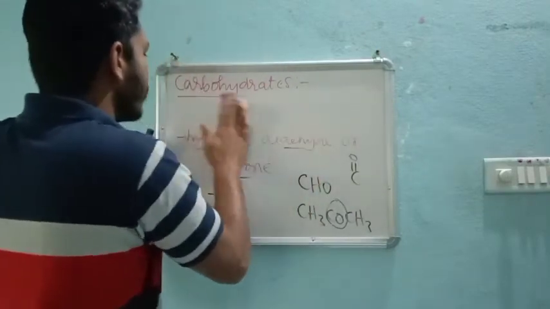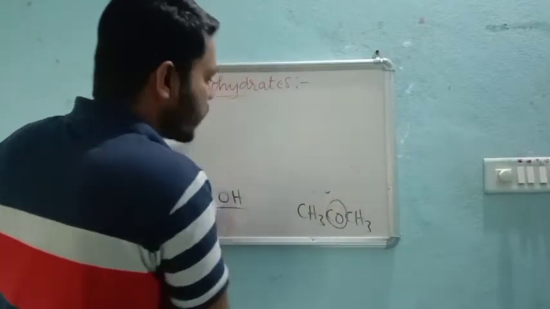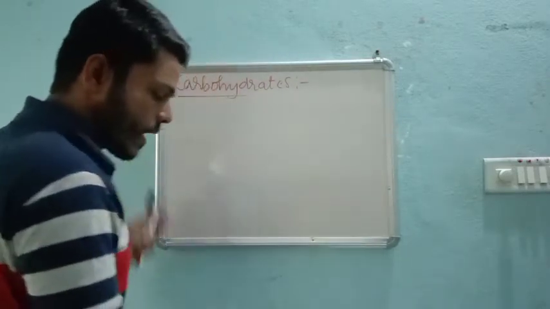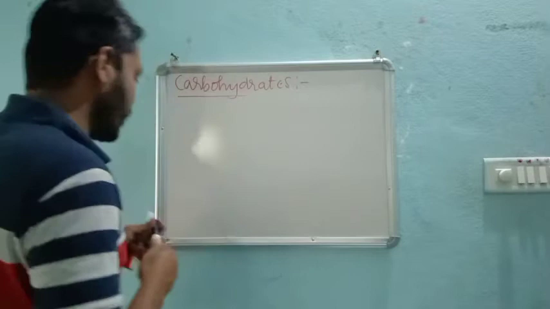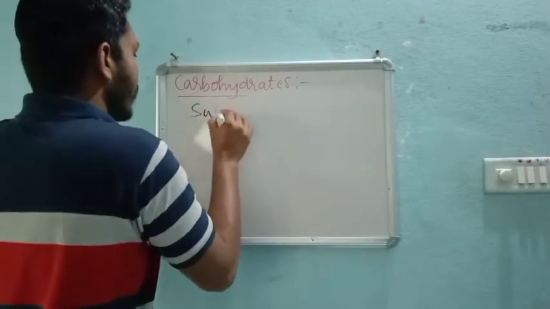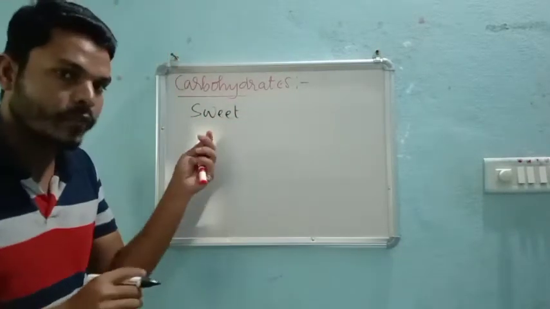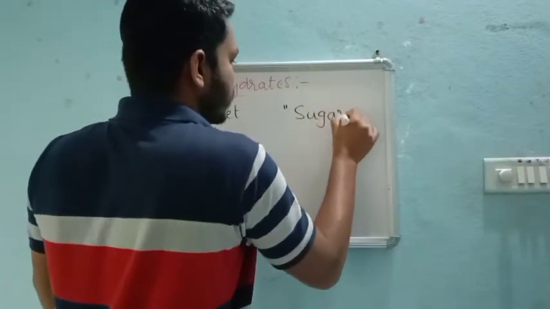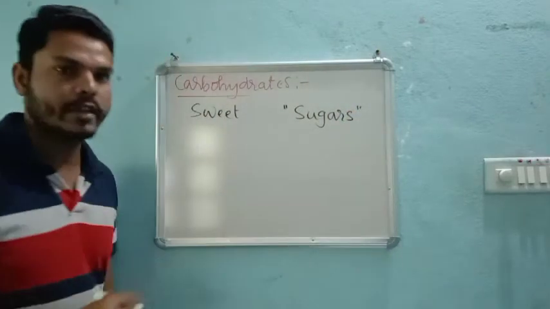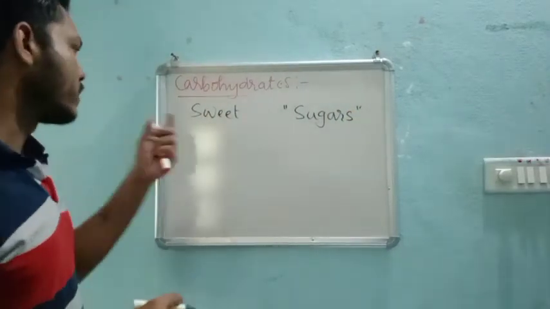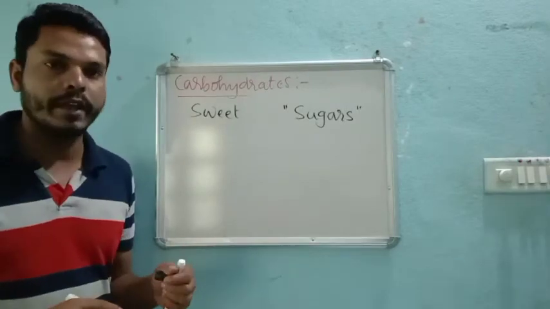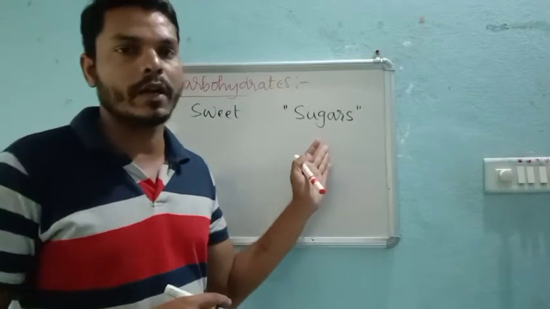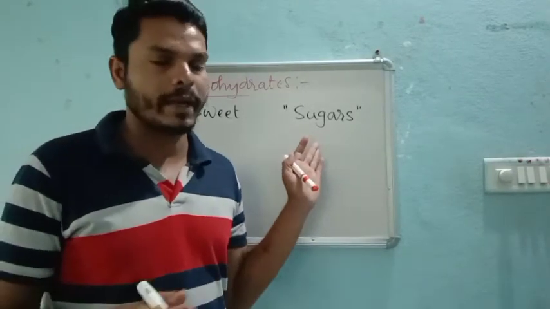Moving to the next part, some characteristics of carbohydrates. Some of the carbohydrates are sweet in taste, and if they have a sweet taste, then commonly we call them sugars.